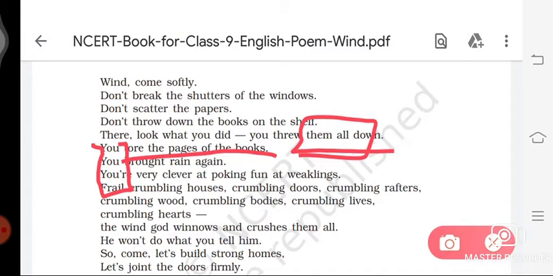The wind has blown so furiously that the books placed on the shelf have fallen down and their pages have been torn when they fluttered because of the wind. So it means that because the wind is blowing so furiously, the books which are placed on the shelf have all fallen down and their pages have been torn when they were fluttered by the wind. So why were they fluttered?